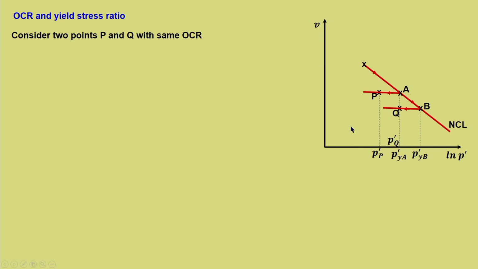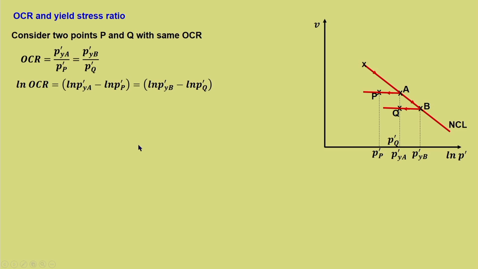Here it is represented by a normal consolidation line, and we have 2 unloading lines, one at A and the other one at B. Now consider point P and point Q. They have the same OCR, that is P'_YA upon P'_P is equal to P'_YB upon P'_Q. So the OCR is the same for the points P and Q.